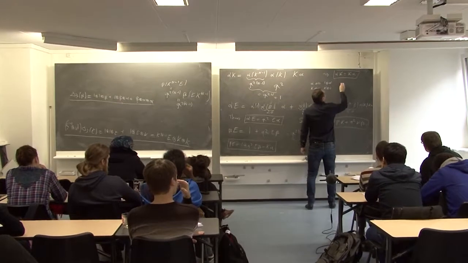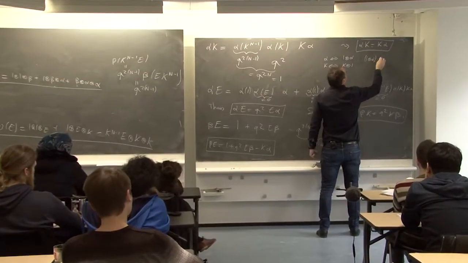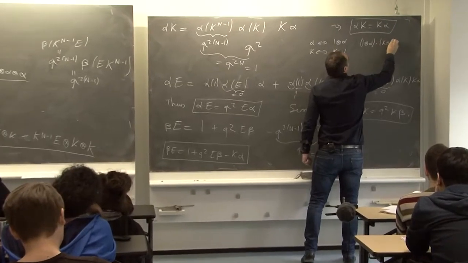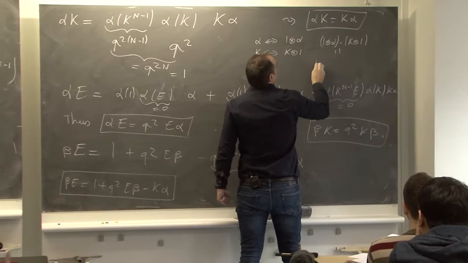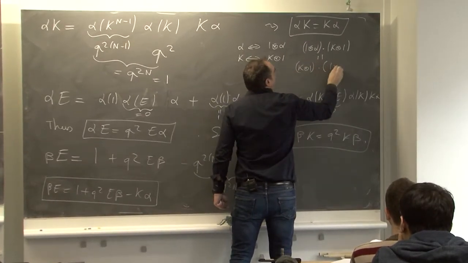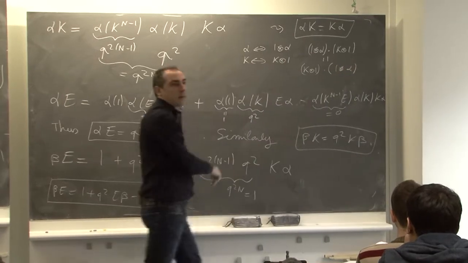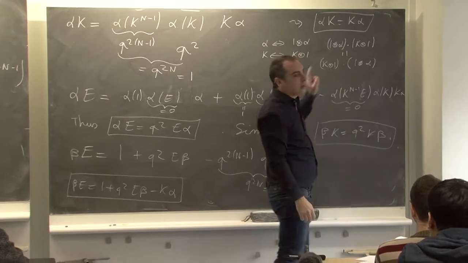So this means that 1 tensor alpha product in the double k tensor 1 is k tensor 1 with the product in the double of 1 tensor alpha. The product is again in the double on both sides.